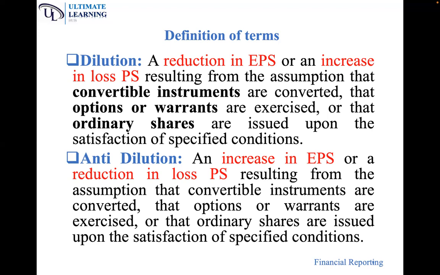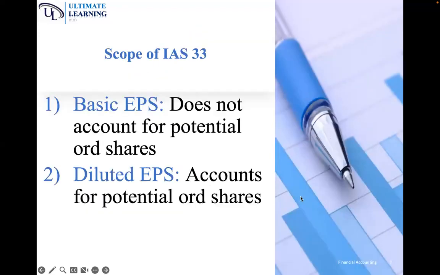Now we'll call anti-dilution an increase in earnings per share. In dilution, it was an increase in loss per share. So we will call anti-dilution a decrease in loss per share. The rest remains the same, resulting from the assumption that convertible instruments are converted, options or warrants are exercised, or new shares are issued upon satisfaction of specific or certain conditions.